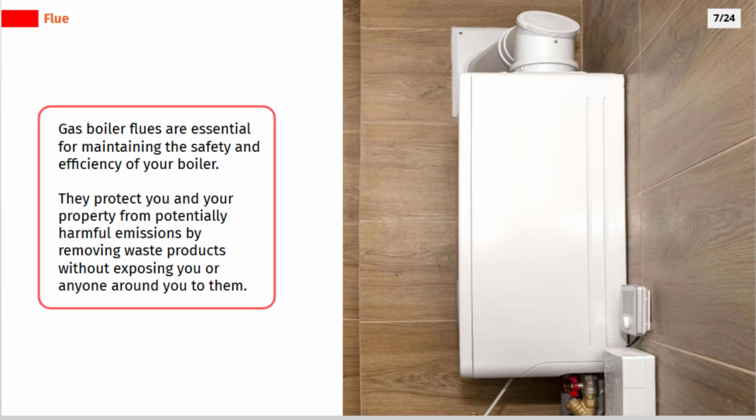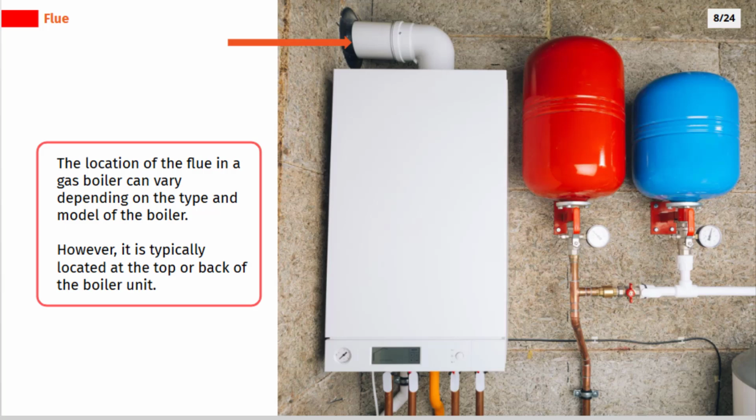Gas boiler flues are essential for maintaining the safety and efficiency of your boiler. They protect you and your property from potentially harmful emissions by removing waste products without exposing you or anyone around you to them. The location of the flue in a gas boiler can vary depending on the type and model of the boiler. However, it is typically located at the top or back of the boiler unit.